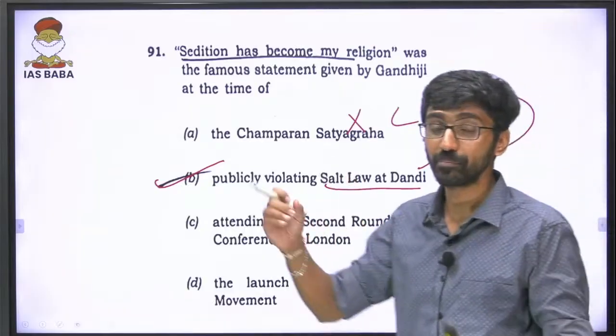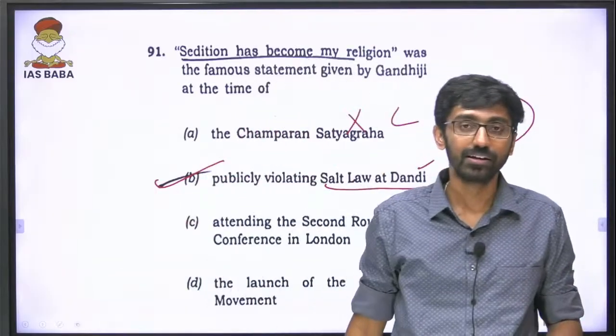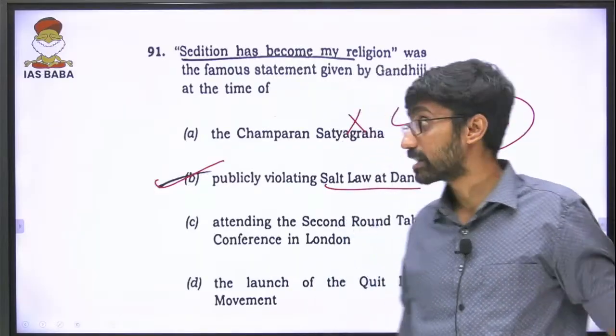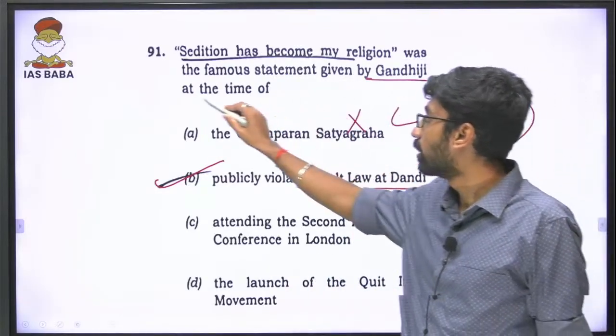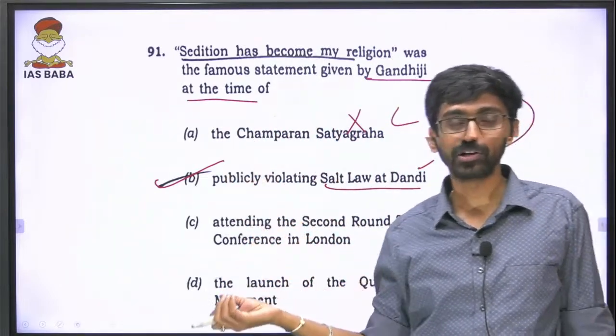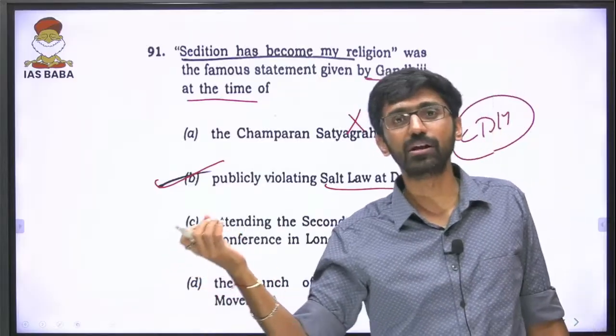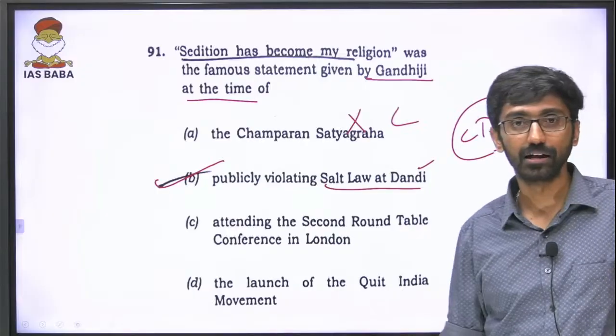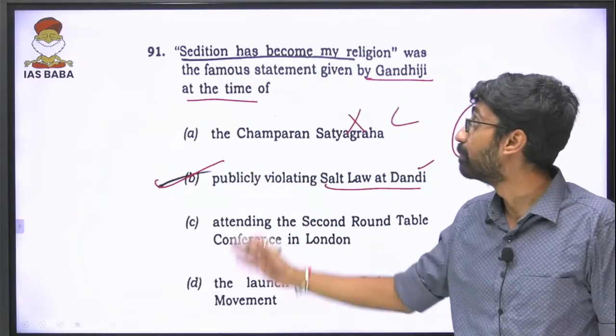Actually, one more point is that Bal Gangadhar Tilak also made this statement, in a different context, and he was arrested on sedition charges also, but the question is directly asking about this statement made by Gandhiji. Yes, there is a full statement of Gandhiji with respect to sedition has become a religion. He used the term dharma, sedition has become a dharma. That was after violating the salt law at Dandi. So the answer should be B.